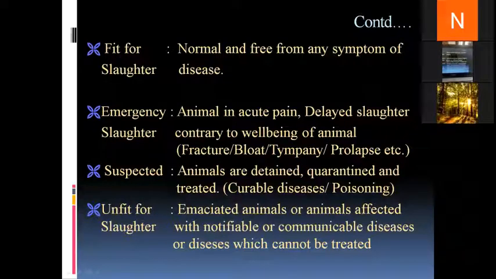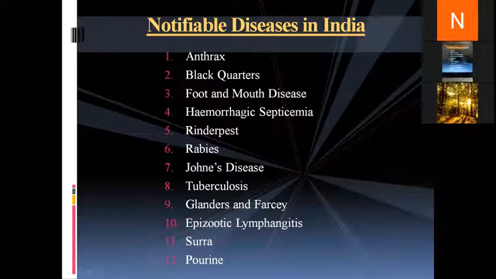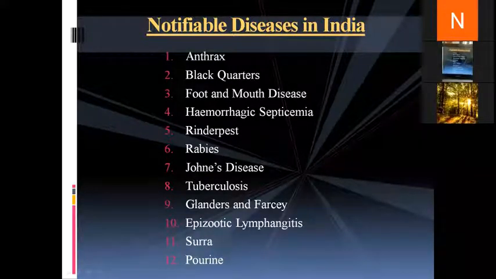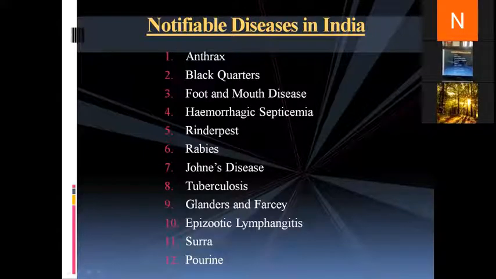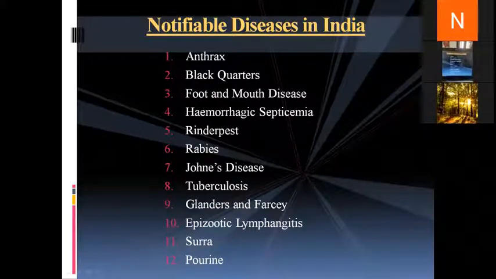No, ma'am. Okay. Then we move to the next slide. Now, as we said, notifiable diseases. In the previous slide, I discussed notifiable diseases. Notifiable diseases are those diseases which, when observed, need to be notified to the authorities as well as to the place where the animals have been purchased or outsourced. Because these diseases are mostly communicable between humans and animals, and they create havoc since they have a very high mortality rate.